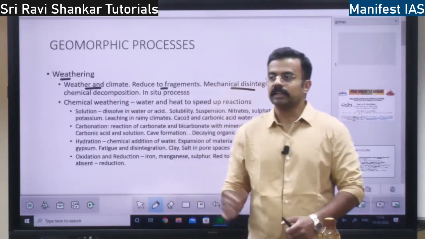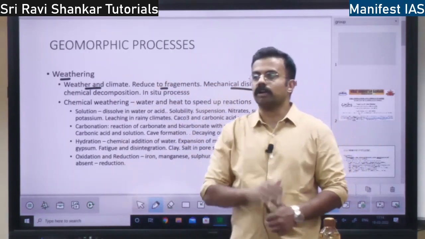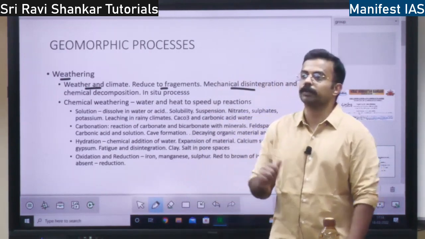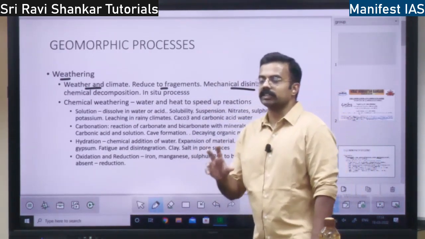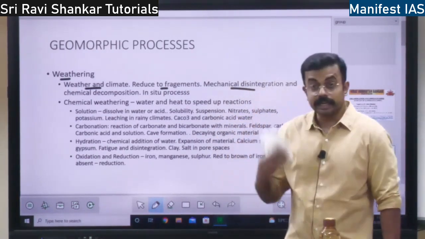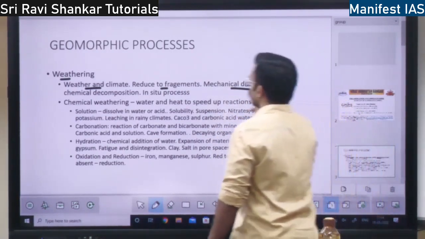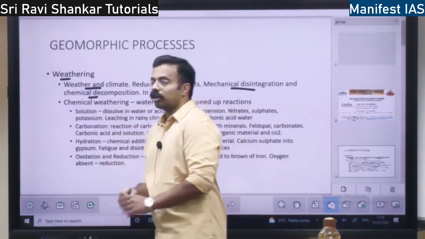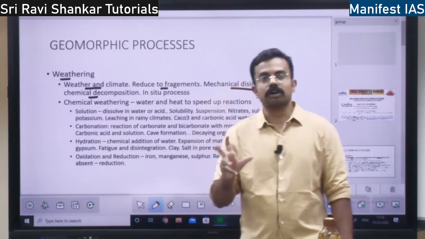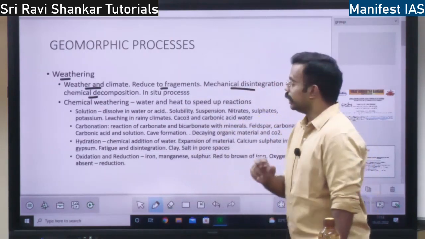Suppose a rock is there and another rock is going to come and fall on it, right? So because of mechanical, physical processes, if a change or weathering takes place, that is called mechanical weathering, right? And one more thing is chemical decomposition. Rocks will also undergo chemical decomposition. We will look into how the rocks will decay chemically, right?